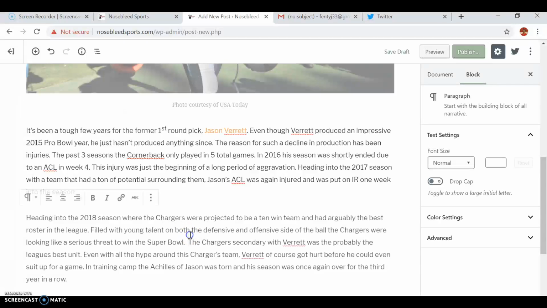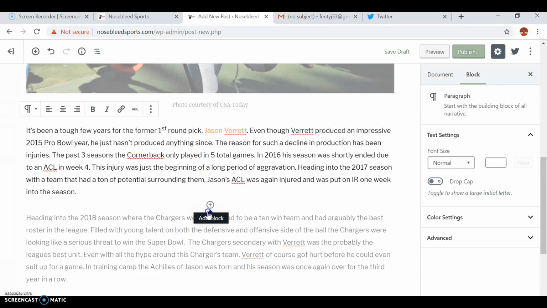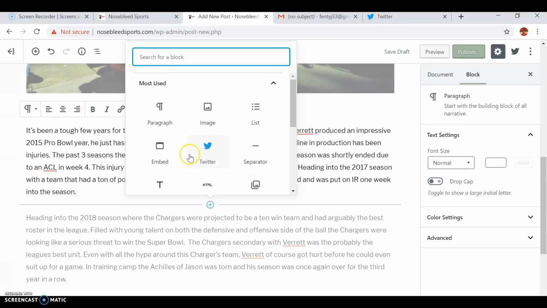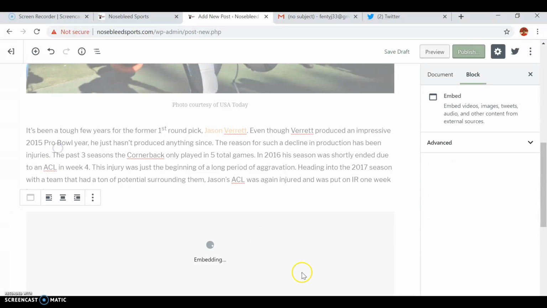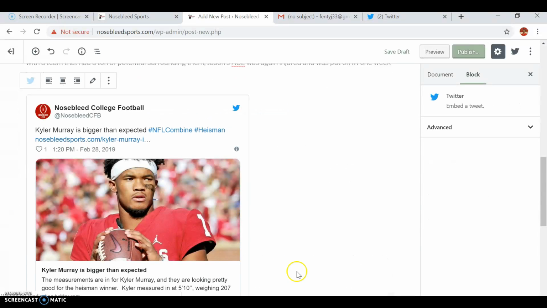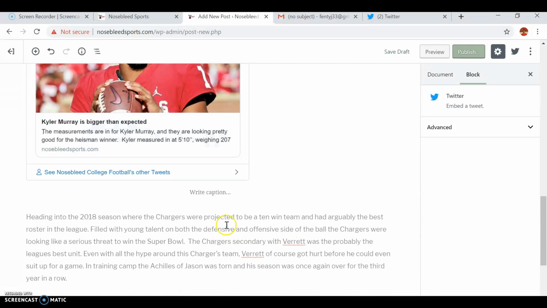So right here, add block. It goes above it, as you can see, it's showing that line right here. Go to paragraph, and you just click paste. And here is your tweet. You don't have to write a caption for this. It makes it look like more of a visual appeal to the readers.